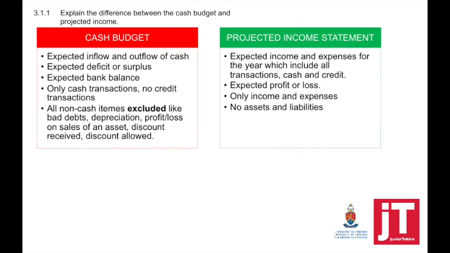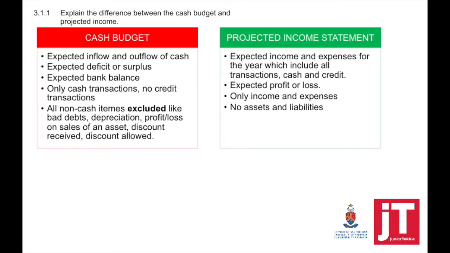Question 3.1.1. Explain the difference between a cash budget and projected income statement. This is very important to understand. A cash budget looks at expected inflow and outflow of cash, expected deficit or surplus, expected bank balance, only cash transactions. There are no credit transactions at all. All non-cash items are excluded, like bad debts, depreciation, profit or loss on sale of asset, discount received and discount allowed.